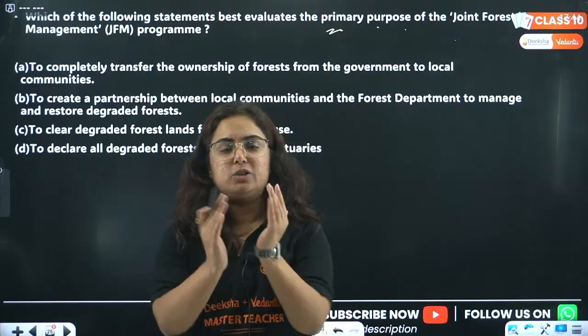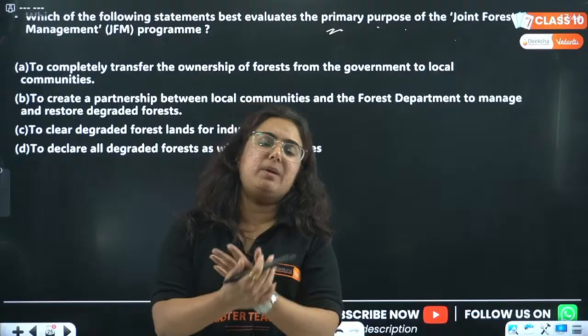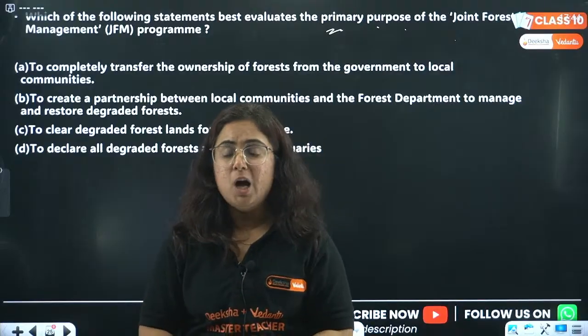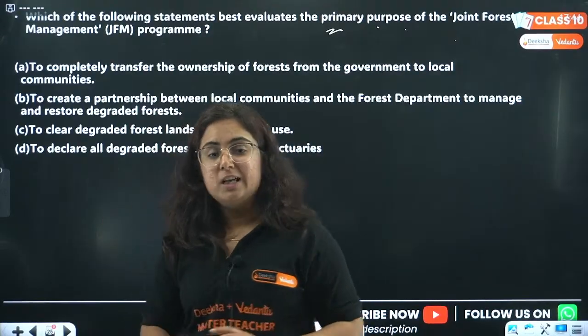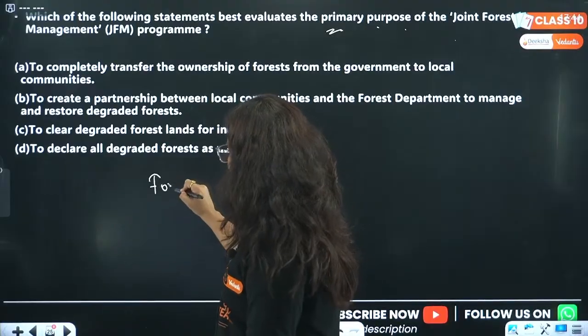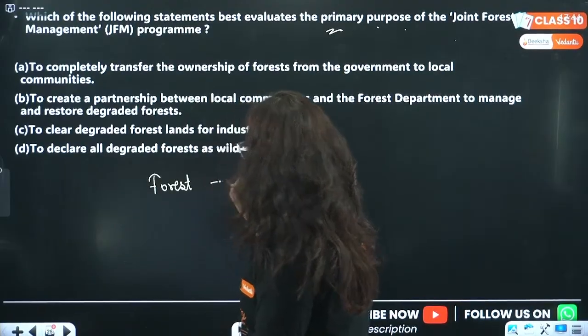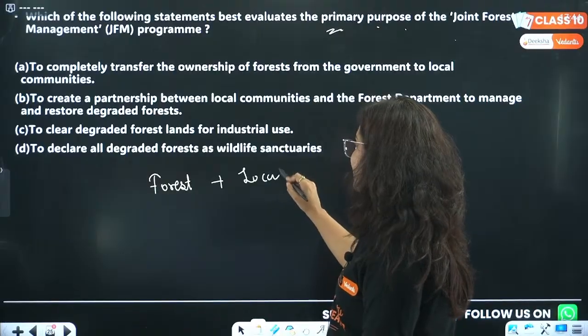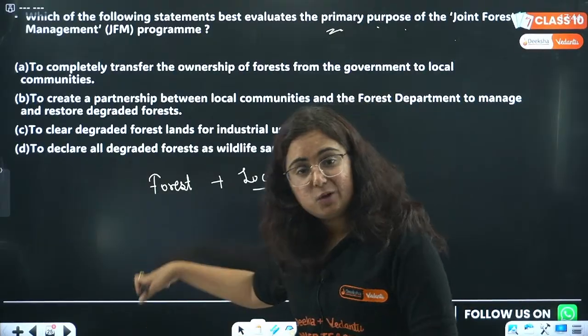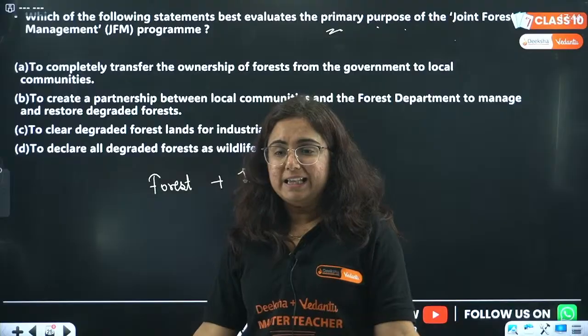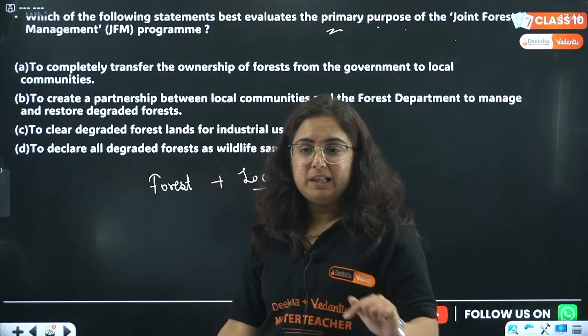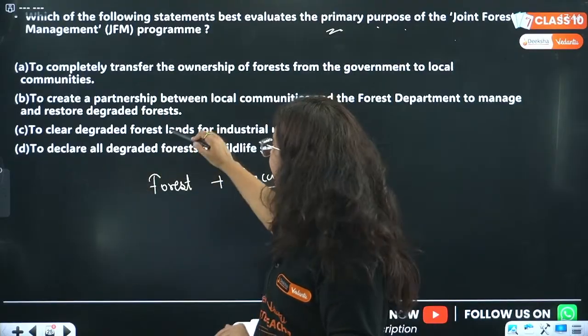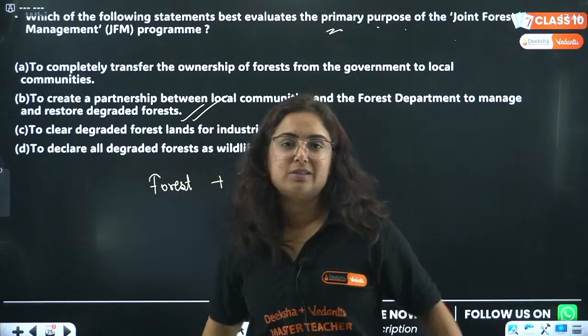Basically, joint. Joint is what? A word that clearly makes us understand that topic. Who is making these joint efforts? The forest department is making these joint efforts with the help of local communities, because they believe that these local communities know the area best. So you are correct, beta. B is the correct option. B is very much the correct option for this question.